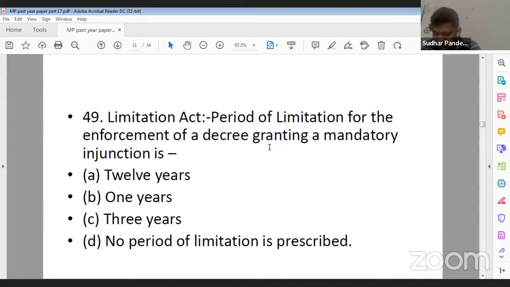Sir, the screen is not visible. Ankita ji, I hope now it will be visible to you.